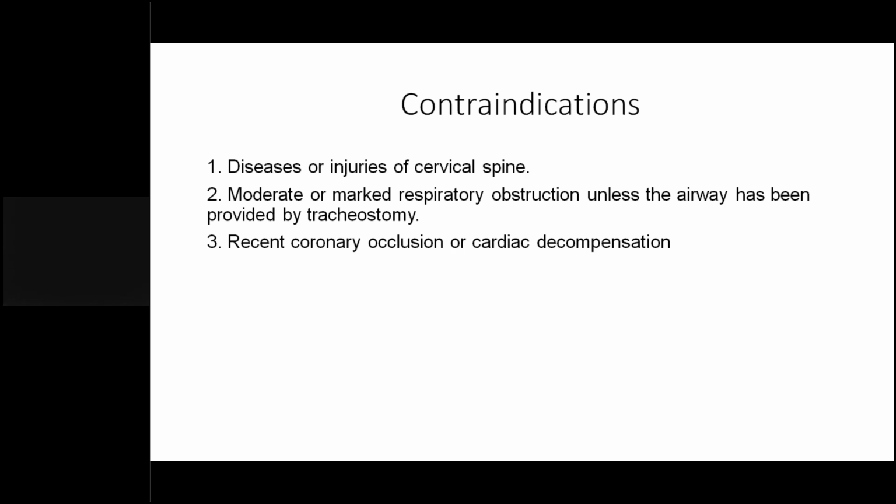When the patient has moderate or marked respiratory obstruction, unless the airway has been provided by tracheostomy, it's better not to do a direct laryngoscopy, because that might aggravate the condition and the patient might go into hypoxia, which will be a problem for him.